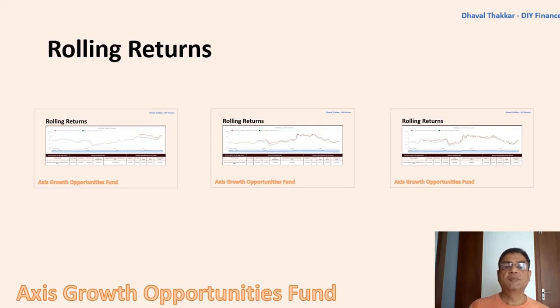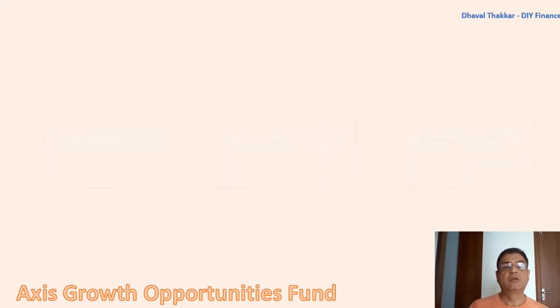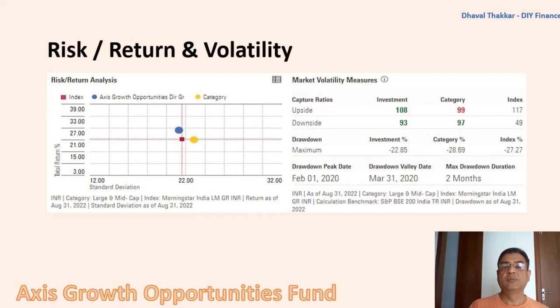Now let's see the upside and downside capture ratios. The upside capture ratio is the measure of how the fund performed relative to the index during the period when the index rose. Here the value is 108, which indicates that the fund outperformed 8% more than the index during the rise period. Here higher the value is better and should generally be more than 100.